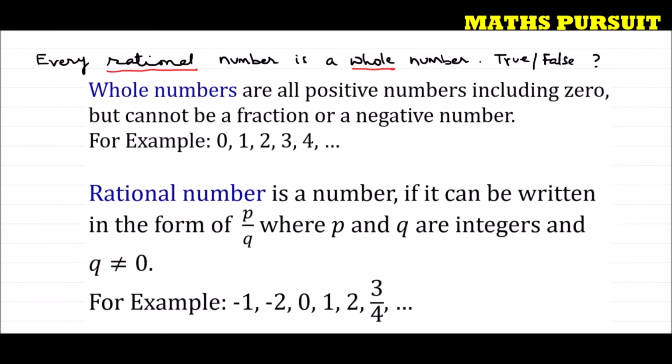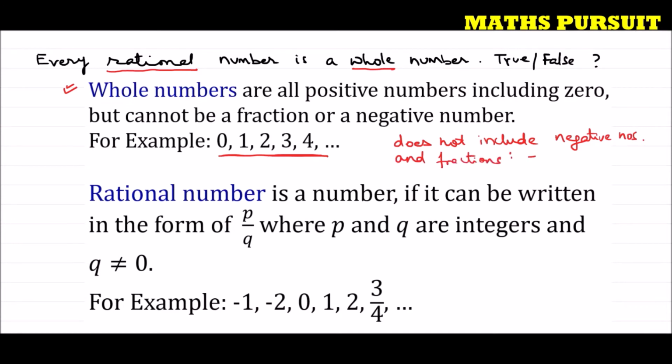Now, if you look here to the definition of whole number, the definition of whole number says that whole numbers are all positive numbers including 0, but cannot be a fraction or a negative number. So guys, the whole numbers are the numbers starting from 0, and it includes all positive numbers, but it does not include negative numbers and fractions.